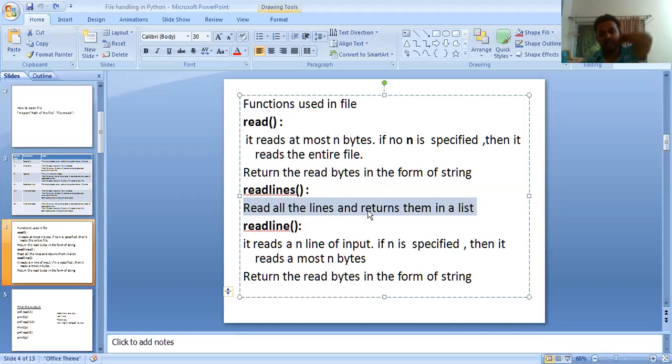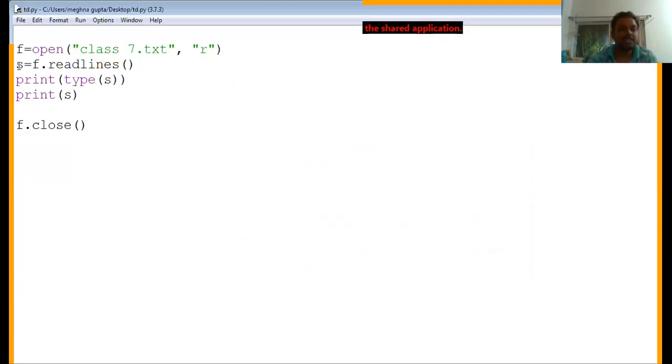Sorry, it reads all the lines and returns them in a list. So the readlines function reads all the content of the file, but returns it in the form of a list. One more very beautiful method of reading the content from the file is